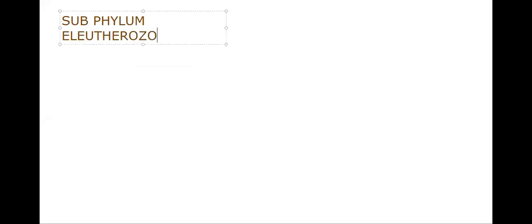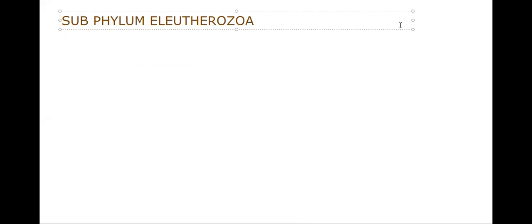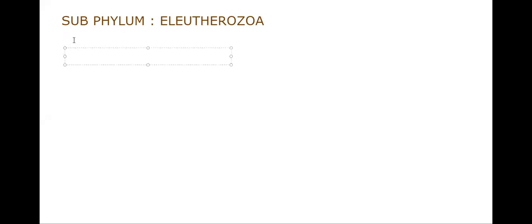Let me start with subphylum Eleutherozoa, which includes four classes: Asteroidea, Ophiuroidea, Echinoidea, and Holothuroidea. We'll discuss the general characteristics of Eleutherozoa first, and then go class-wise.